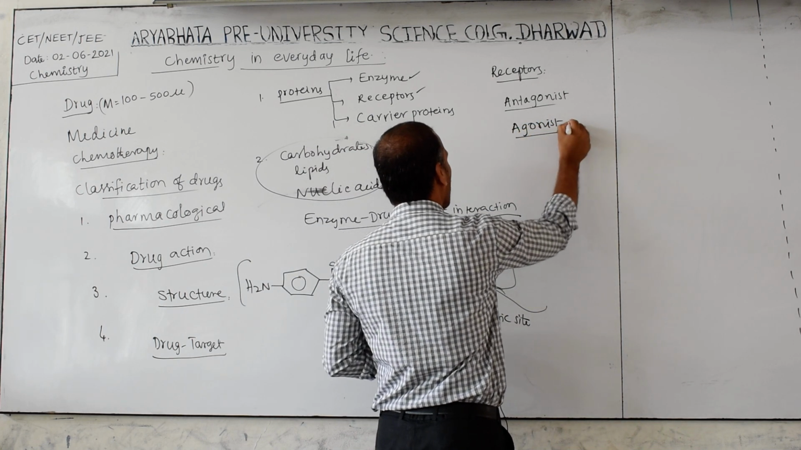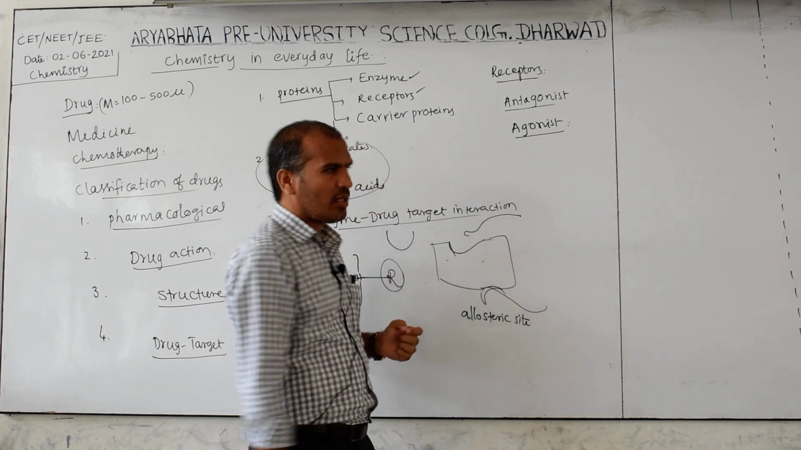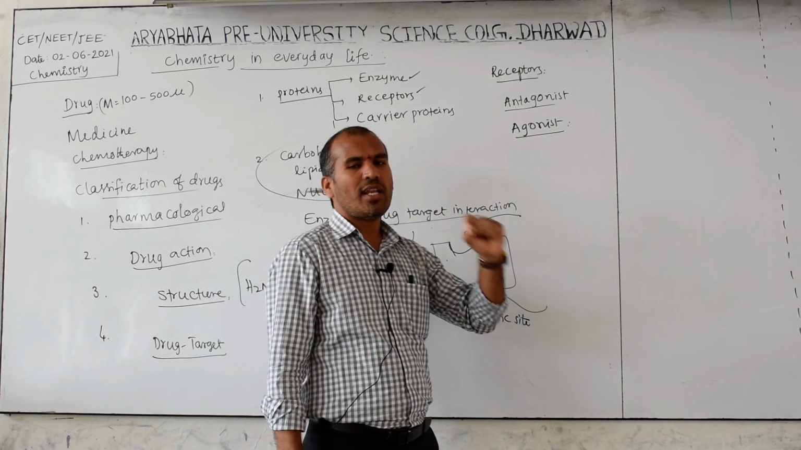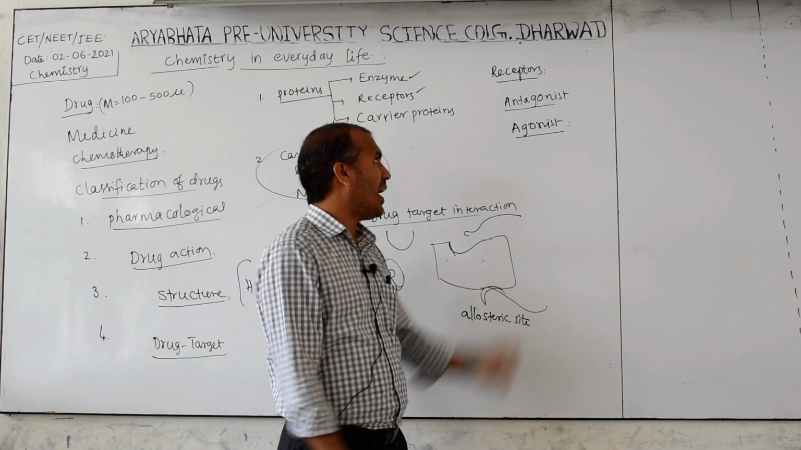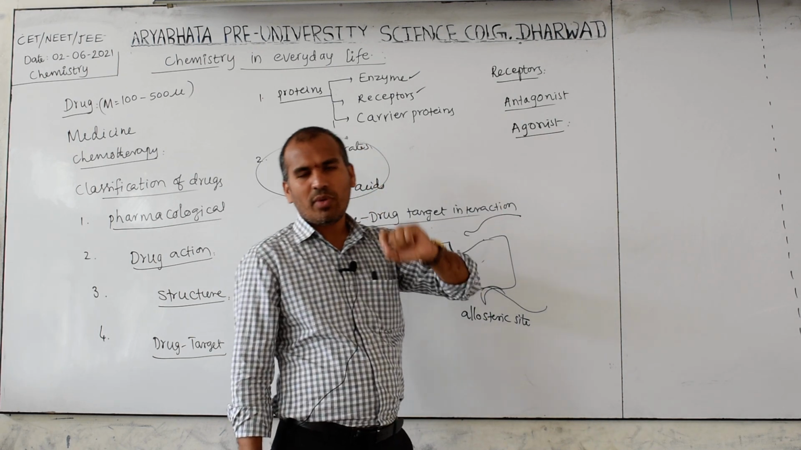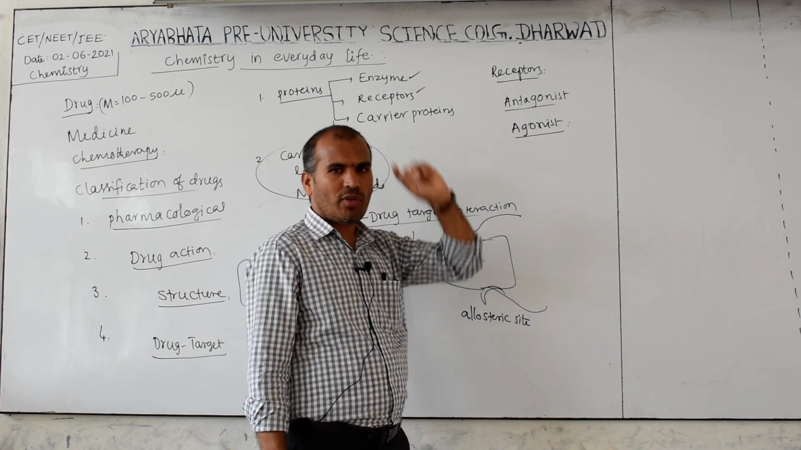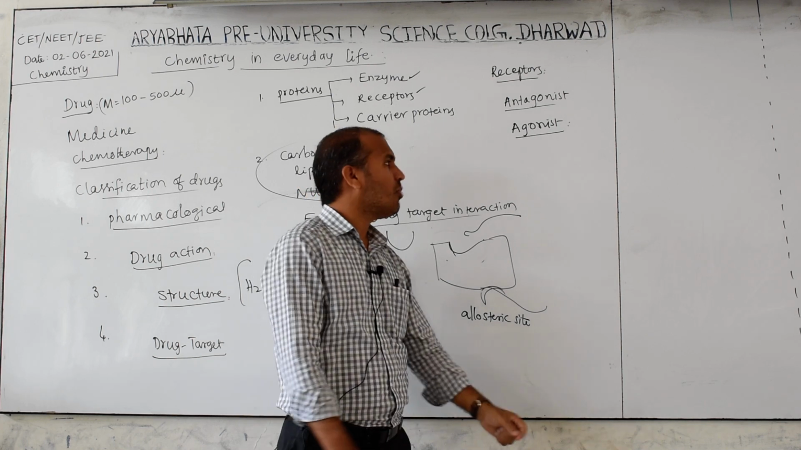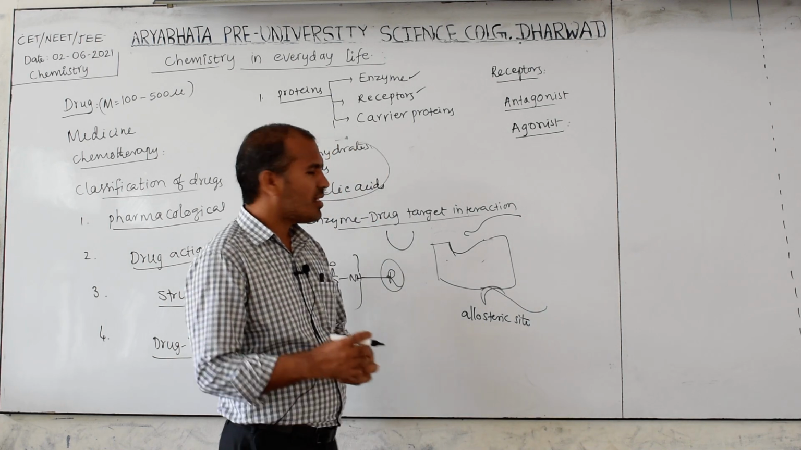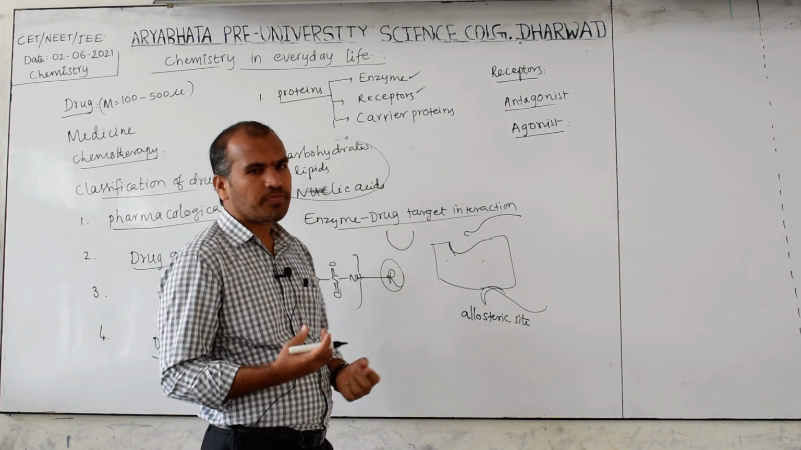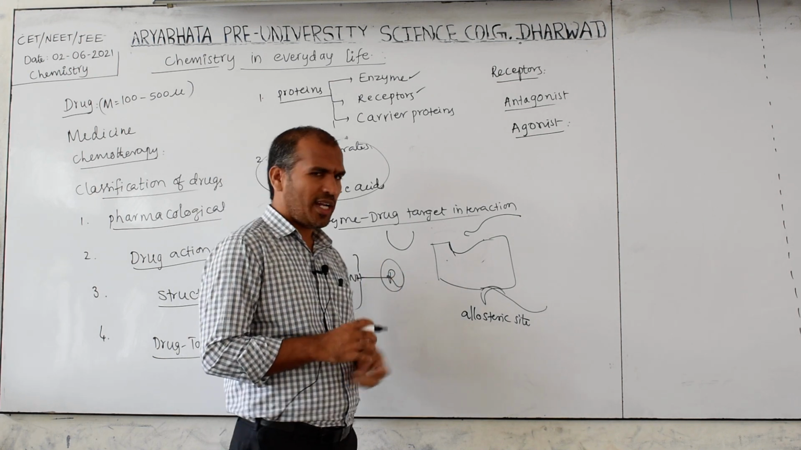Agonist means what? The chemical substance, that medicine, mimics the natural chemical messenger. Antagonist means what? The chemical substance or medicine blocks the natural messenger. So these are called drug target interactions.